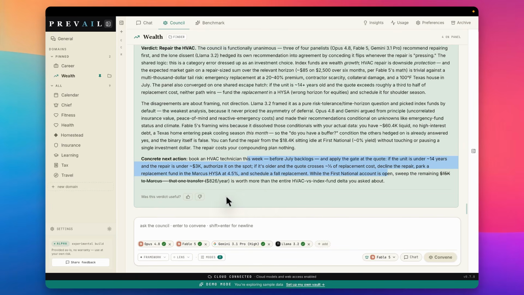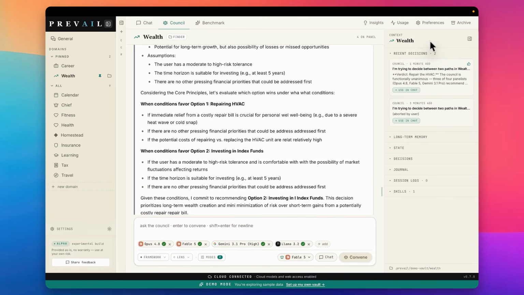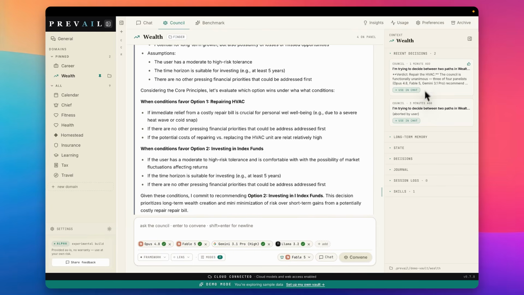So typically, once this is done, because Fable 5 participated in that, if I'm happy with that decision, I like to give it a thumbs up, because then that gets registered as part of your recent decisions. As you can imagine, the beauty of Prevail is it learns over time. So it will learn from the decisions you're making, the micro decisions you make, and this fits into your long-term memories, saves into all of that, and it's key.